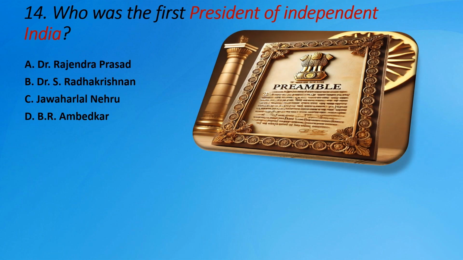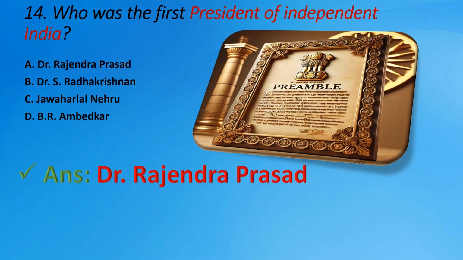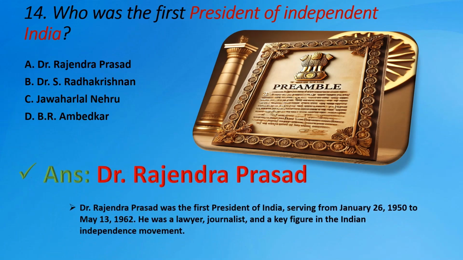Question number 14. Who is the first president of independent India? Options are A. Dr. Rajendra Prasad, B. Dr. S. Radhakrishnan, C. Jawaharlal Nehru, D. B.R. Ambedkar. The right answer is A. Dr. Rajendra Prasad. Dr. Rajendra Prasad was the first president of India, serving from 26 January 1950 to 13th May 1962. He was a lawyer, journalist, and a key figure in the Indian independence movement.